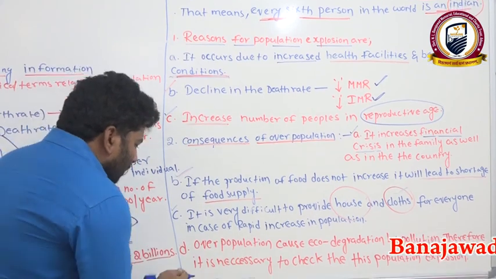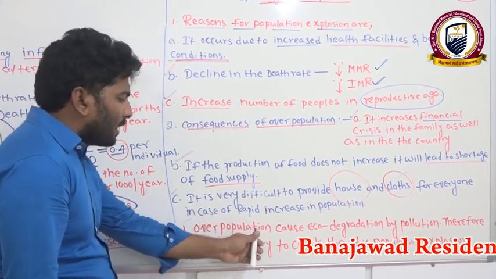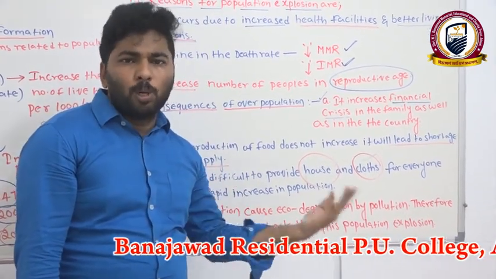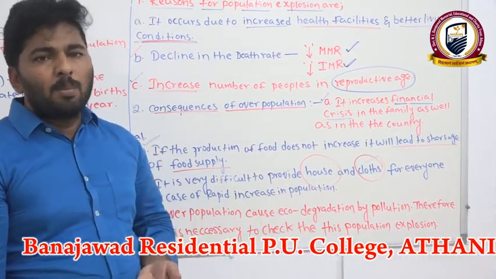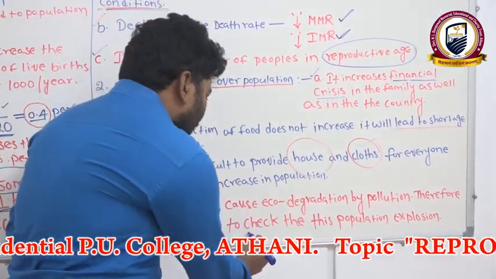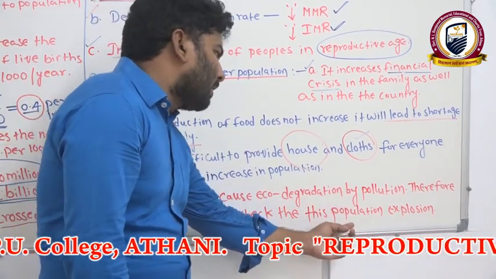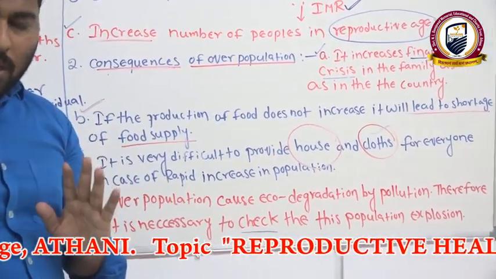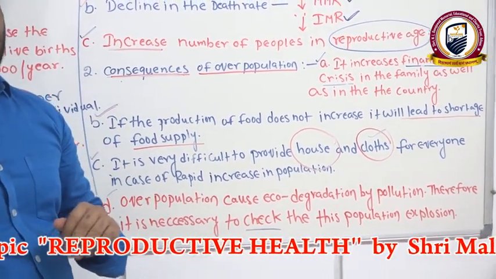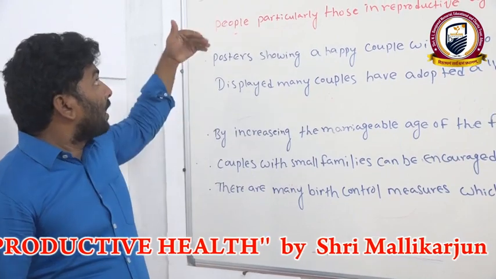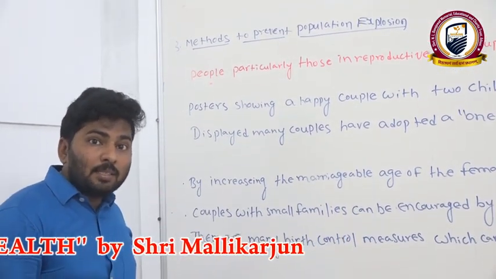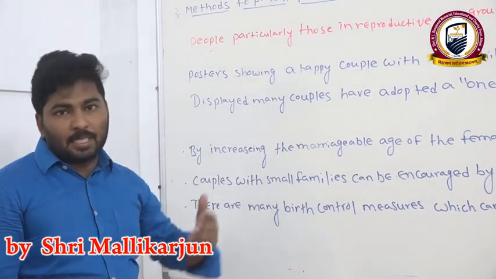Now, the last one we'll discuss. Overpopulation causes eco-degradation. Eco-degradation means nothing but pollution. It increases the pollution rate. Therefore, it is necessary to stop the population explosion. Then only we can manage the pollution rate. We already discussed the reasons for the population explosion and the problems which will arise due to the population explosion.